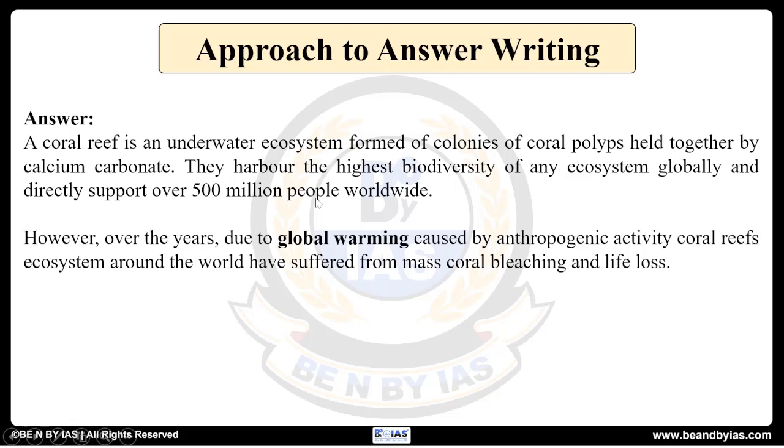The coral reef is an underwater ecosystem formed by colonies of coral polyps held together by calcium carbonate. They are one of the richest biodiversity ecosystems and they support more than 500 million people around the globe. However, over the years, due to global warming caused by anthropogenic activity, the coral reef ecosystems around the world have suffered mass coral bleaching and life loss.